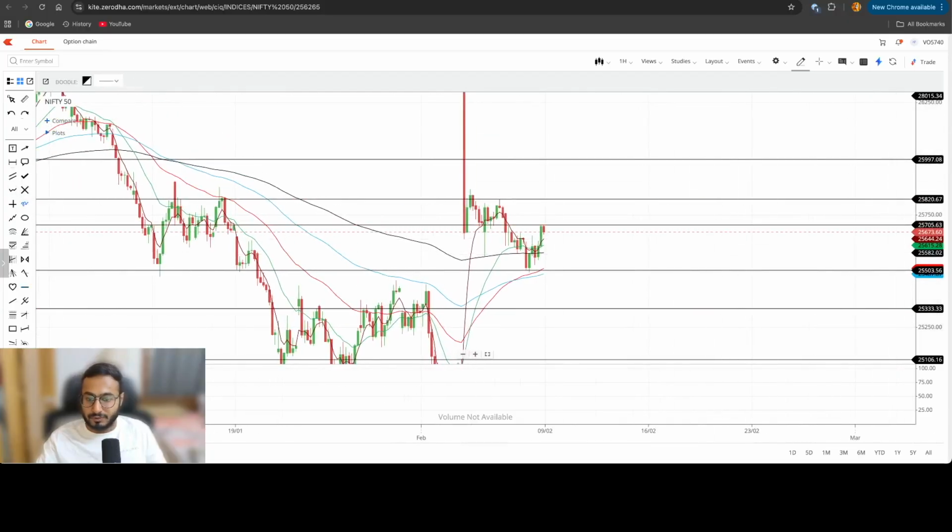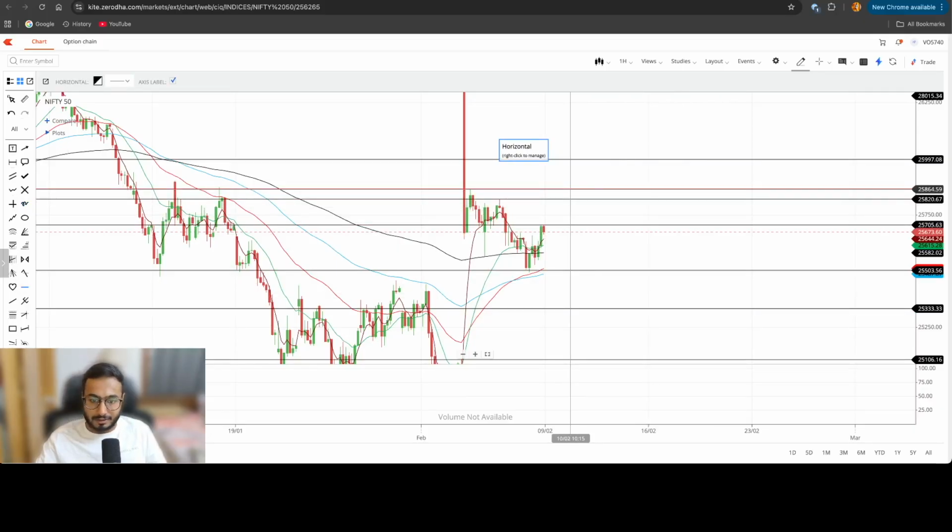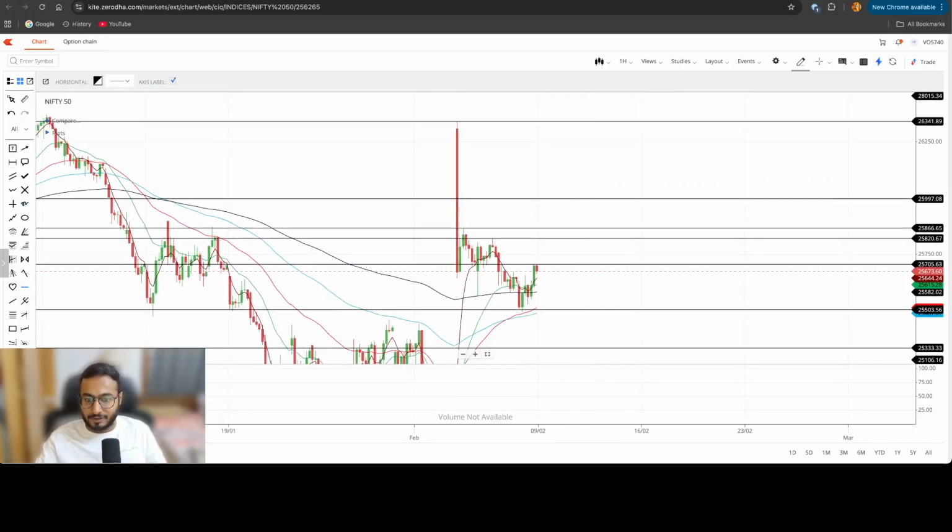We might see a 150-180 points gap up, so roughly we might open around 25,870-890. So the opening level might be 860-870. I don't think so, because this will be the ultra last resistance, and this is a very big candlestick. The major part of this candlestick is above 25,866.